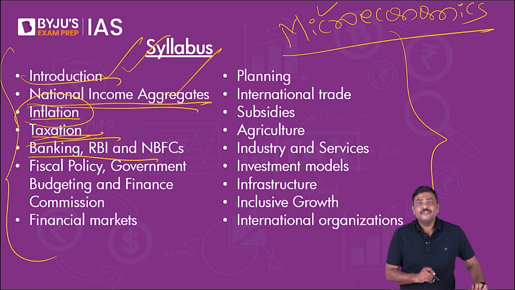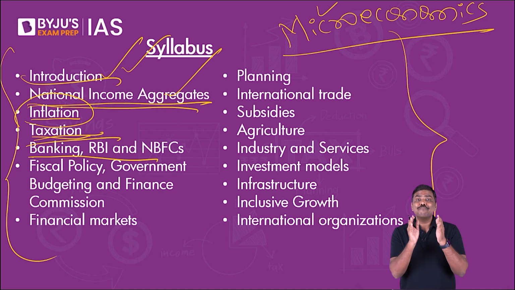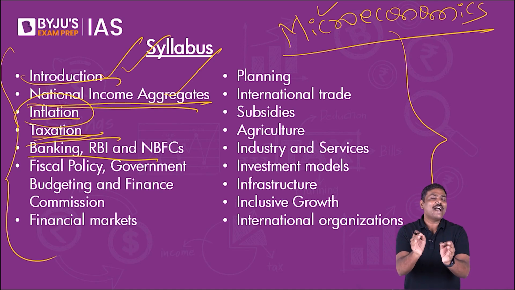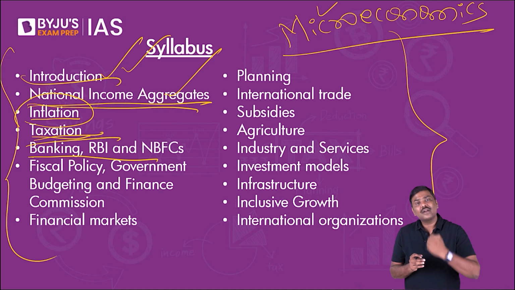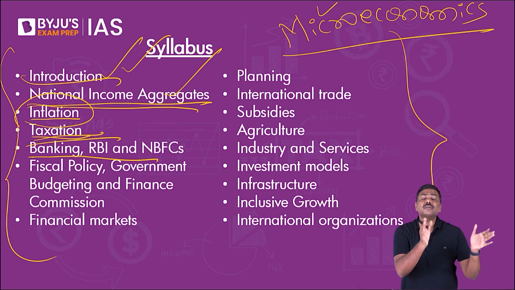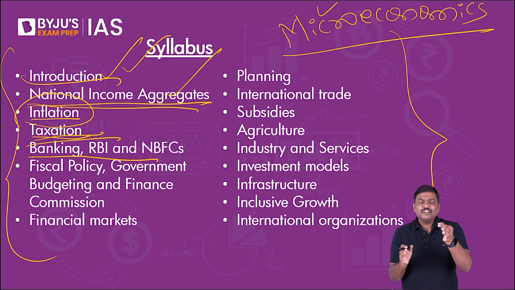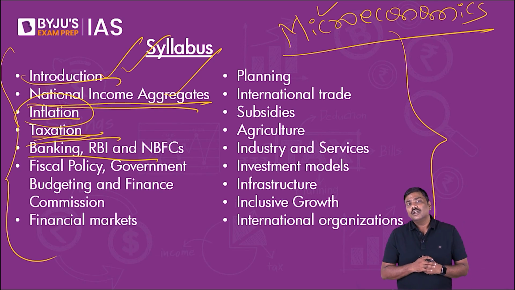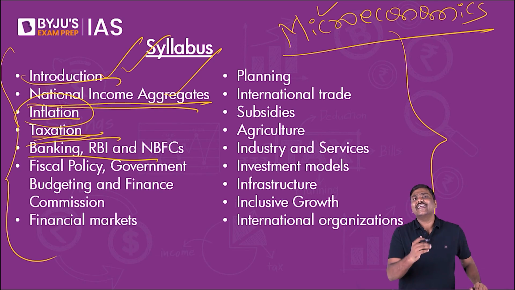Then there is a very important chapter for prelims, banking. What do you mean by a bank? What is the role of the Reserve Bank of India? How is the Governor of RBI appointed? What are the different sections under the RBI Act of 1934 which play a very important role in the functioning of the Reserve Bank of India? What role does the RBI play in the Indian economy?